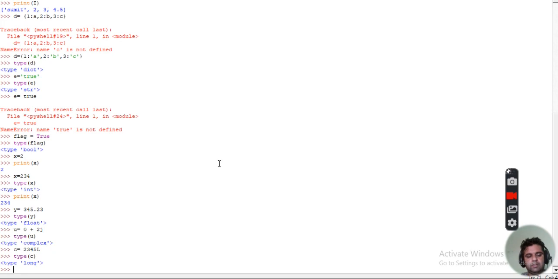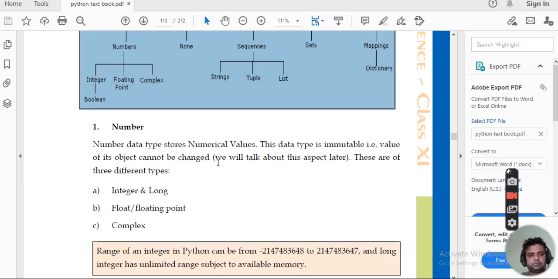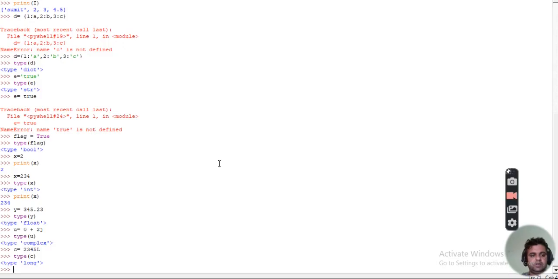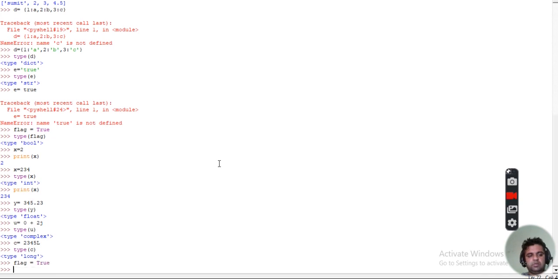Similarly, boolean is there. Suppose we have a variable flag, which we evaluate to be true. So we have a variable flag which has been evaluated to true. If we want to find out the type of this, we will write the type of flag.